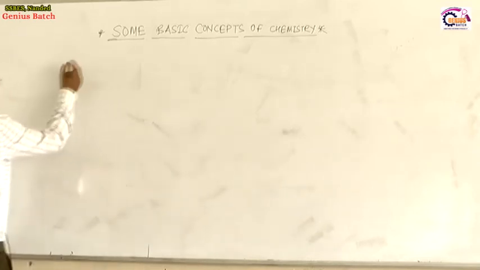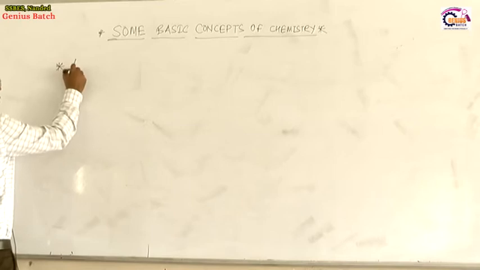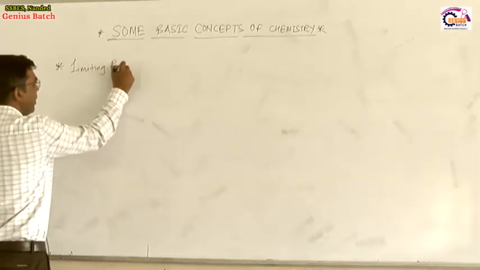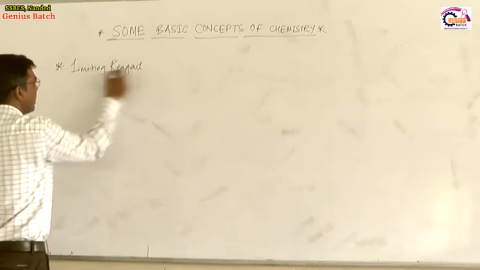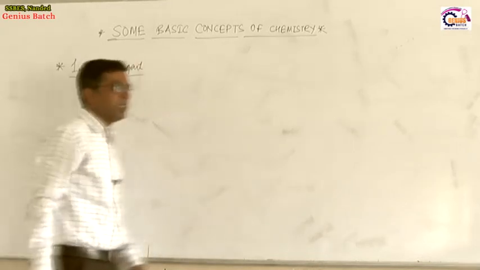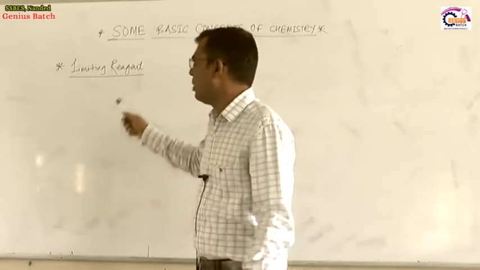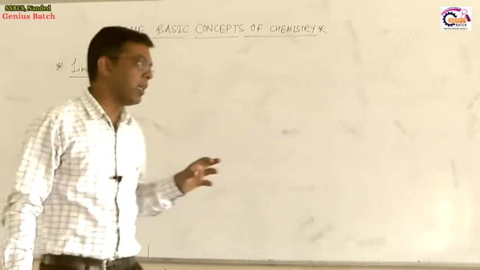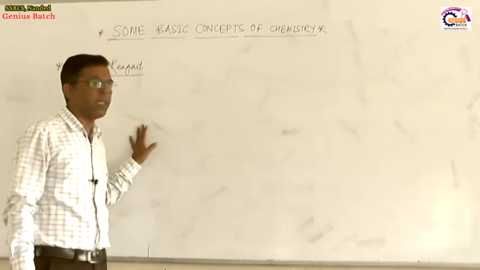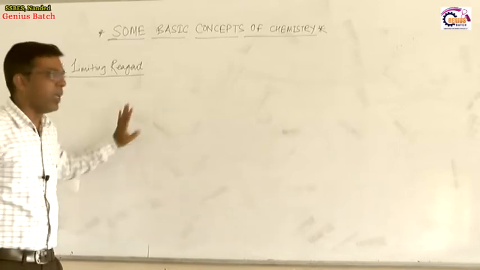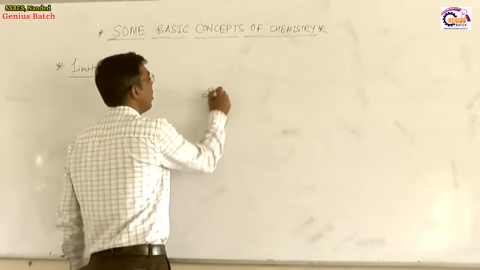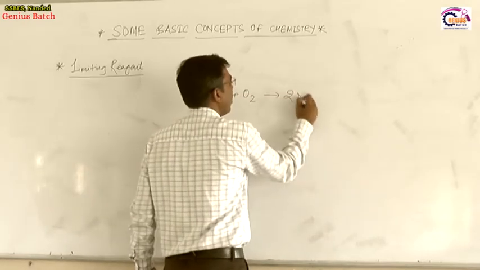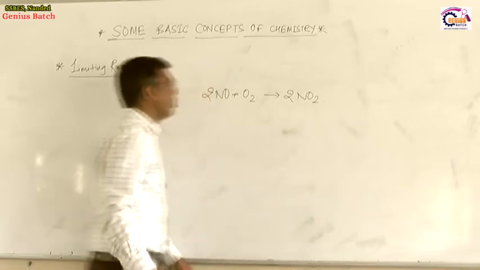Now let us discuss one definition. What is meant by a limiting reagent, and what is an excess reagent? Limiting reagent, as the name indicates, is present in a lesser quantity, a lesser amount, in a chemical reaction. For example, suppose we have a reaction of NO plus O2 and it gives a product of NO2.